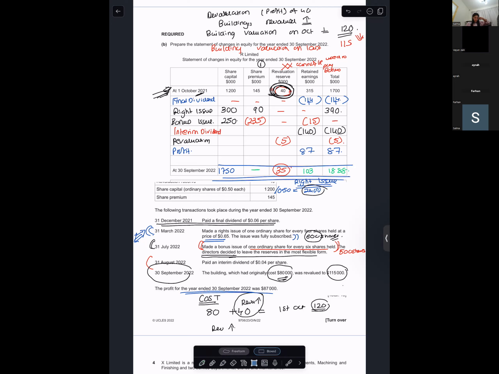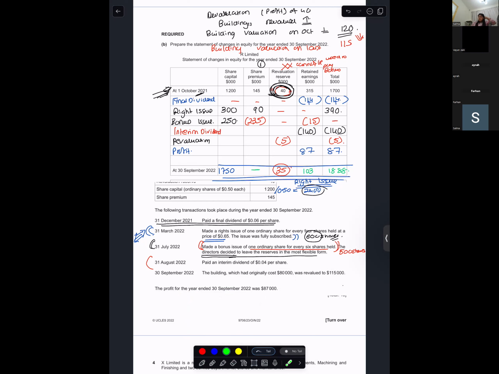Farhan, can you give me shareholders' equity? Wait, miss, let me just do the total. You answer first, then do the total. What is shareholders' equity made up of? Shareholders' equity.